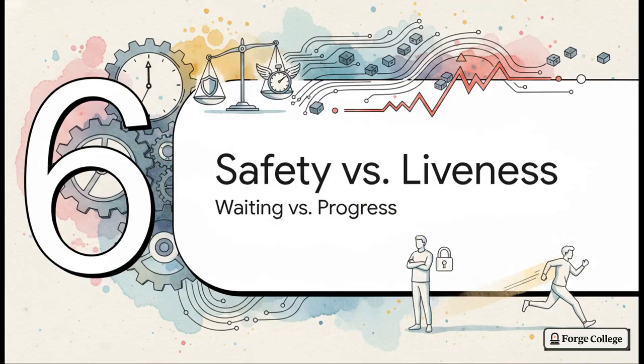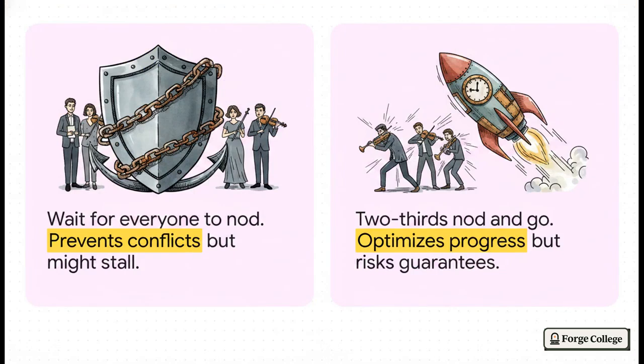Finally, Section 6, Safety versus Liveness Trade-offs: waiting versus progress. This is absolutely crucial, because designing a consensus mechanism is ultimately about managing a massive, delicate tension. It's a tightrope walk between making literally 0 mistakes and actually finishing the performance. Safety is the ironclad guarantee that nothing bad ever happens. In our orchestra, it's saying, wait for everyone to nod twice before playing a single note. It completely prevents conflicting performances, for sure. But if just one musician steps out for a coffee break, the whole show stalls.